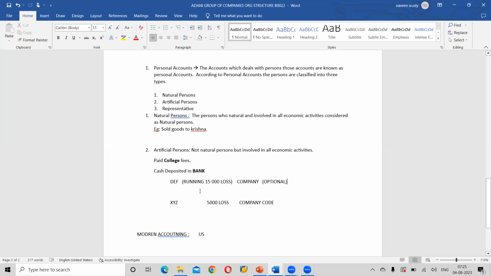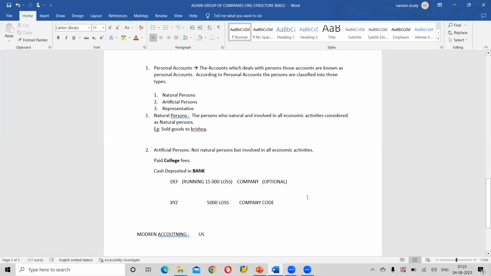Clear? Only for consolidation reporting purpose we use company. For individual reporting purpose we use company codes. All the company code reports will be consolidated at the end at company level, and it will be exhibited to internal and external stakeholders. Is this clear?